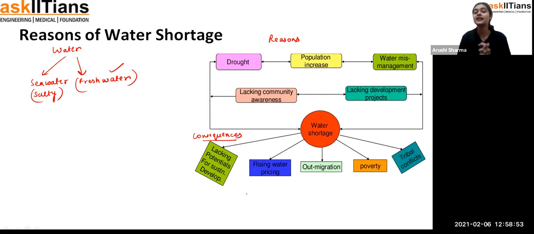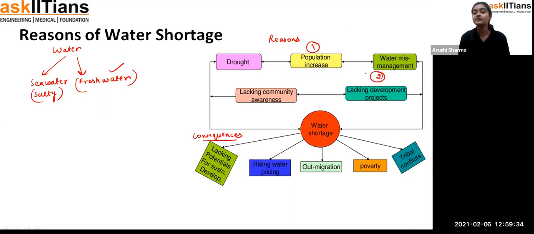For the reasons of water shortage, first you can see here the population increase. As we know, students, day by day the population is increasing. So when the population is increasing, the water consumption is going to increase. And not only for drinking, when the population is increasing, we have to develop more houses, make more offices, hospitals, and everywhere what do we require? Water. So when the population is increasing, that means development is increasing, that is fine, but that development also requires the reduction of water. So that's how population increase is one of the very important reasons for water shortage.